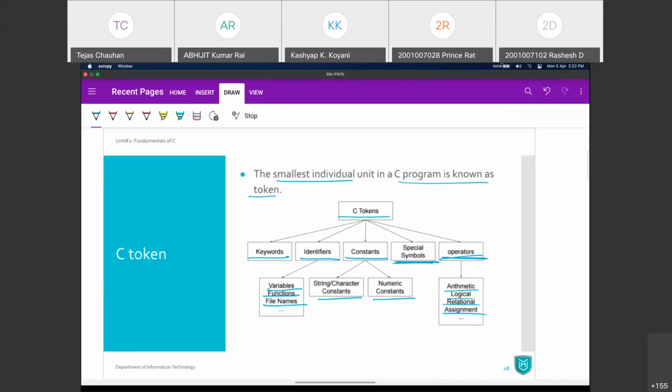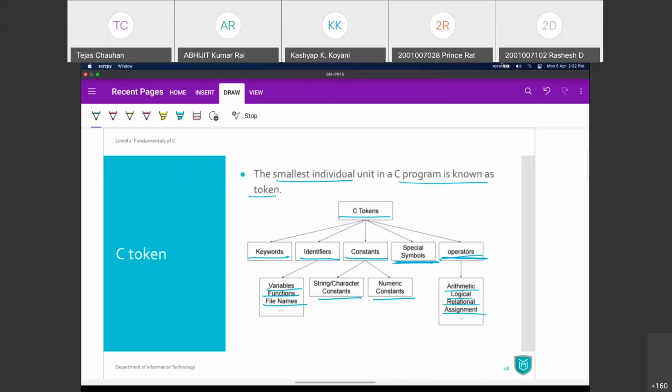We can have special symbols, and a number of operators like arithmetic operators: plus, minus, into, divide; logical operators like and, or, not; relational operators like less than, greater than, less than equal to, greater than equal to, double equals to; the assignment operator, single equals sign, and so on. So these are the tokens.